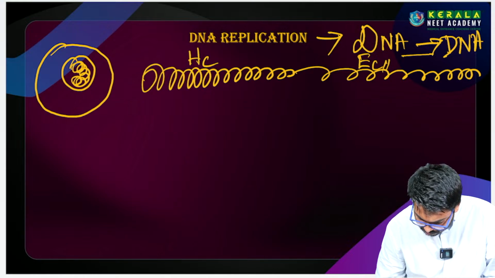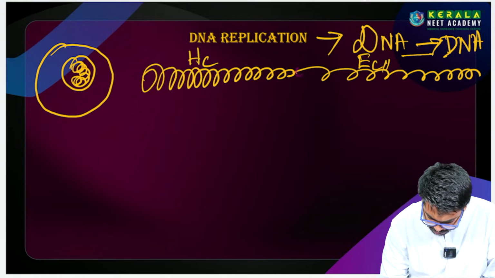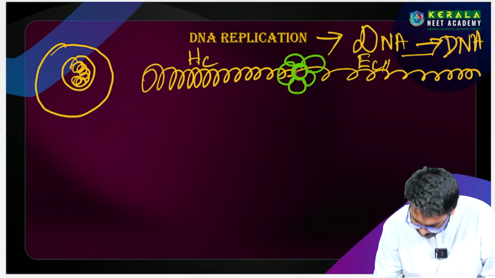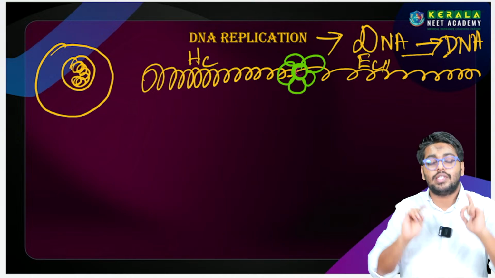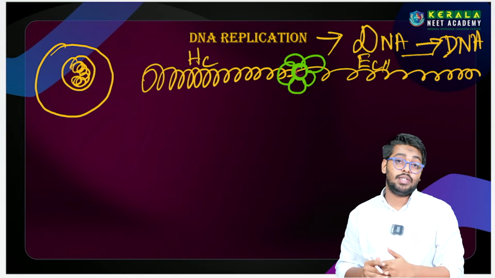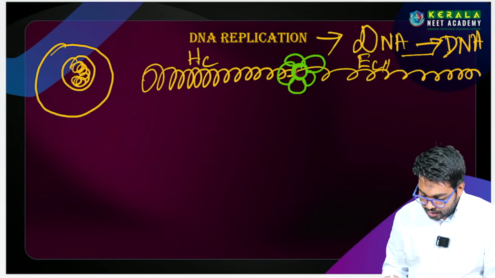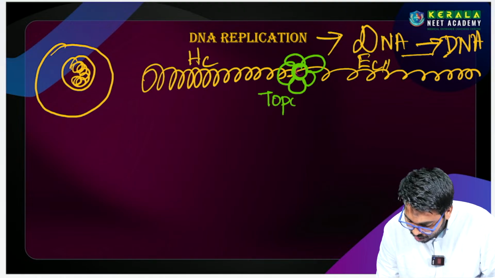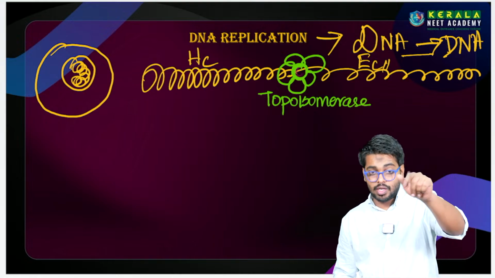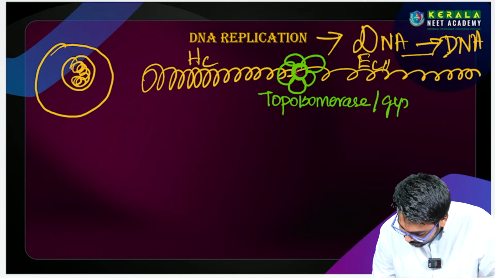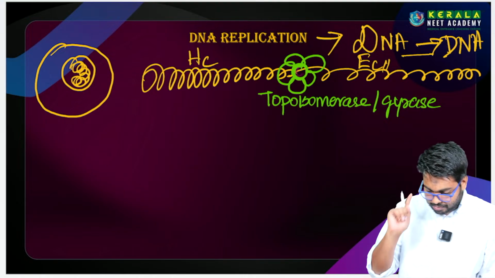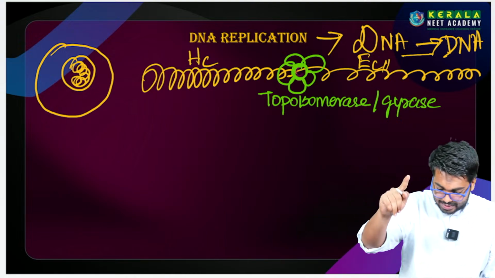ஸோ இந்த ஃபர்ஸ்ட் ப்ரோட்டீன், the first enzyme that will come and bind to the chromatin is the unwinding enzyme. So which enzyme will unwind the chromatin from the nucleus? The first enzyme is called topoisomerase. புரியுதா? Topoisomerase or gyrase. So this is from eukaryote and prokaryote. அதனால தான் நான் 2 names சொன்னேன். First is topoisomerase, then is gyrase.